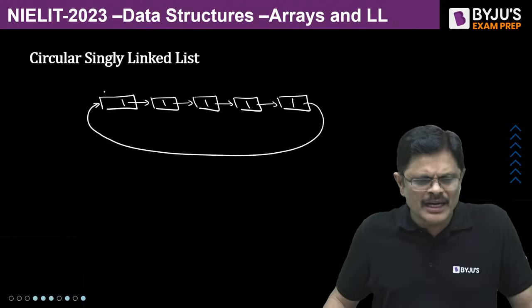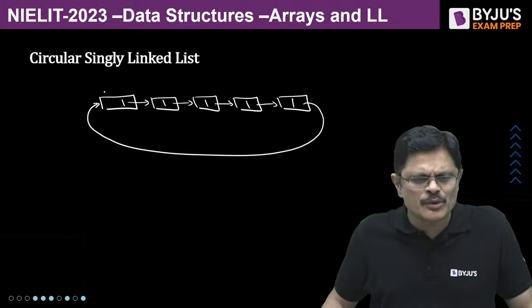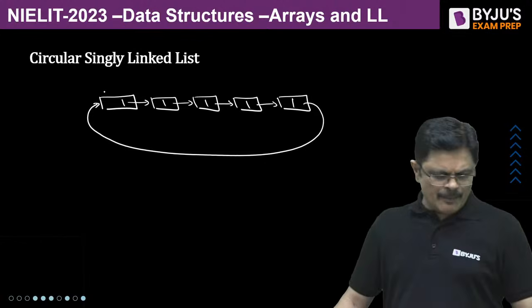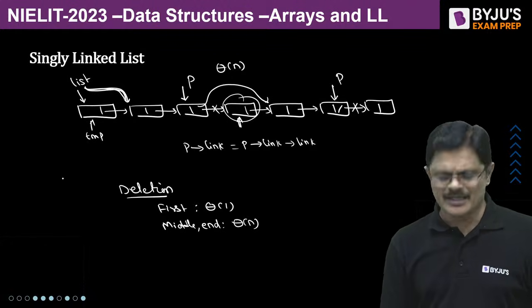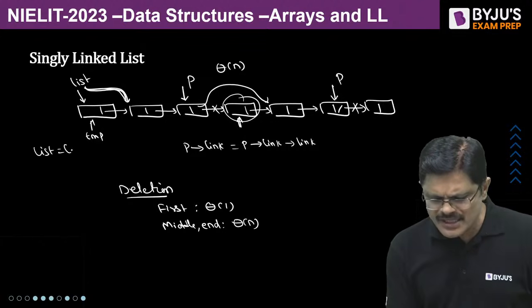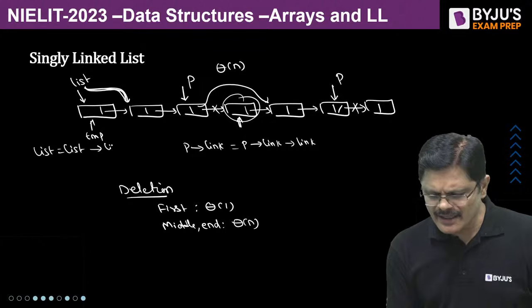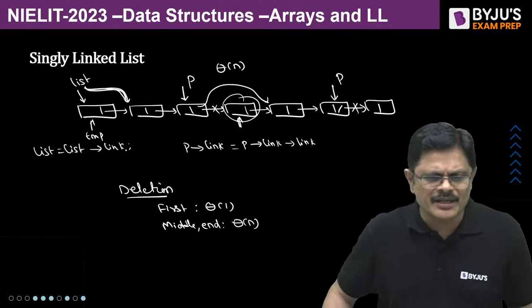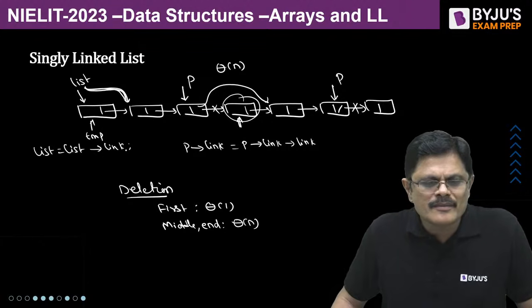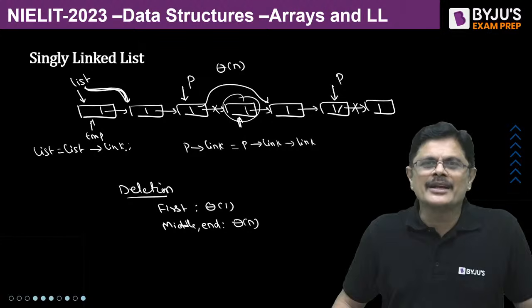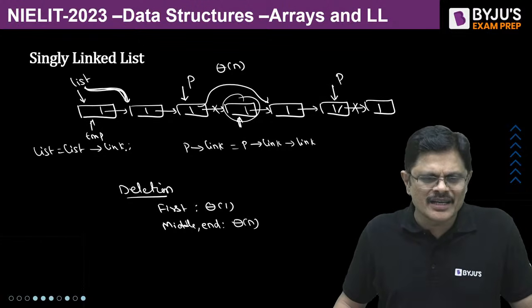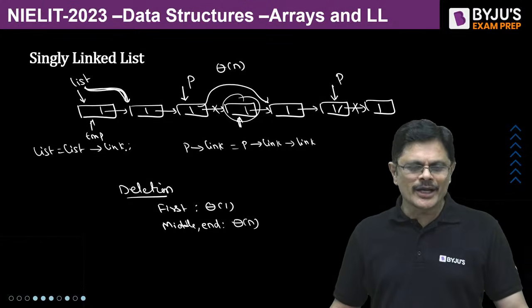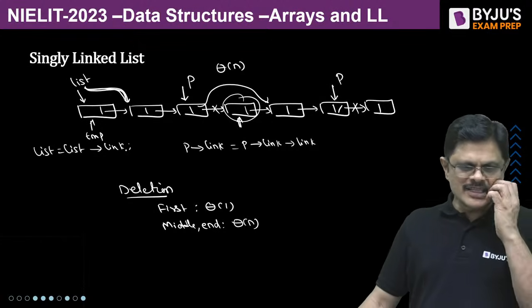That's what we are doing, no? Head pointer to the next pointer. That's what we are doing, Sumashreya. See, the pointer manipulation is required, na? This pointer is to be moved. List is list next, you are doing, na? List is equal to list link. You don't call it pointer manipulation. See, pointer is changed, na? Without pointer manipulation, how is it possible?